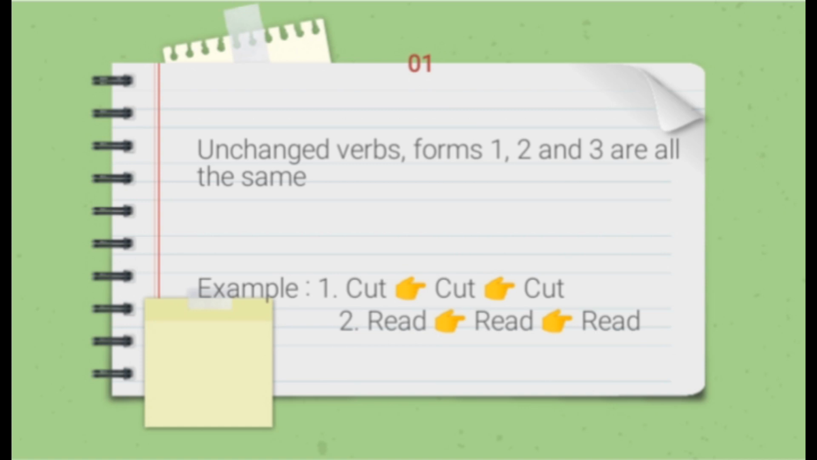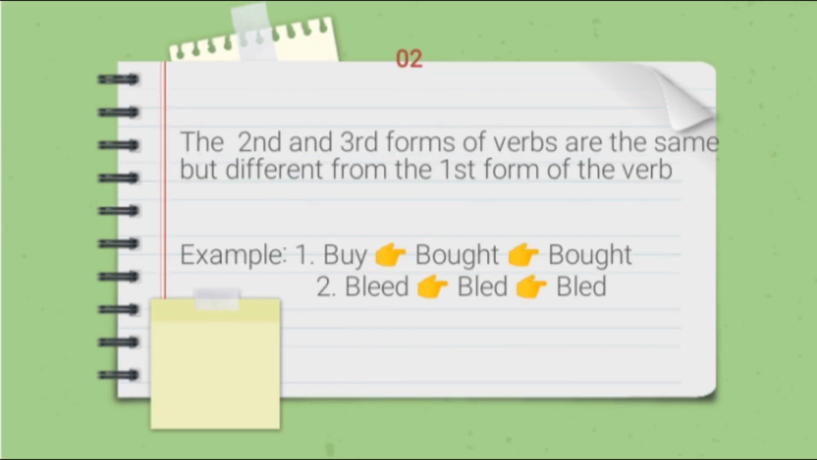Okay, number 1, unchanged verb. Verb 1, verb 2, and verb 3 are all the same. For example, number 1, cut. Cut for verb 1 and cut for verb 2 and cut for verb 3. Number 2, read. Read for verb 1 and read for verb 2 and read for verb 3.